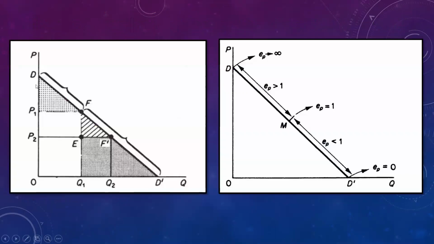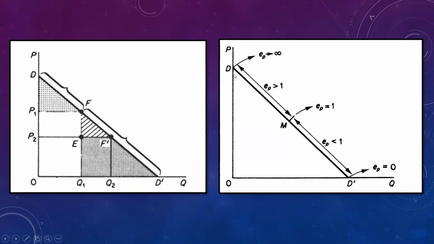If there is a linear demand curve and a point F, the elasticity of demand at point F is given by the ratio of the lower segment, that is F dash, to the upper segment, that is FD. Using this formula, we can see that at the midpoint of the linear demand curve, elasticity is equal to 1.